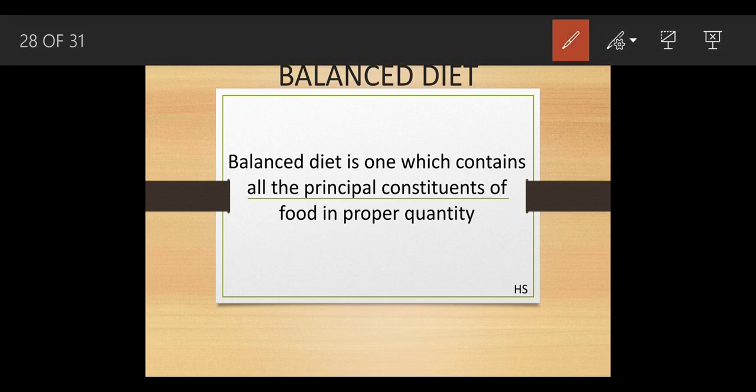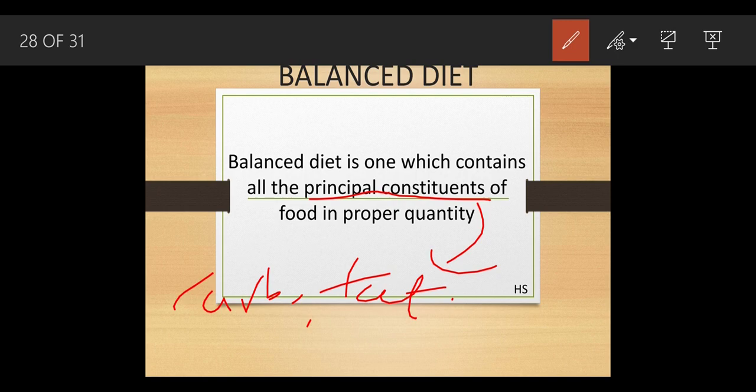Now, balanced diet. What do you mean by balanced diet? A balanced diet is one which has all the principal constituents of food in proper quantity. Here the principal constituents means carbs, fats, proteins, vitamins, mineral salt, and water, in proper quantity. We should not take too much protein, or too little carbohydrate. We should take each and every nutrient in the proper amount.